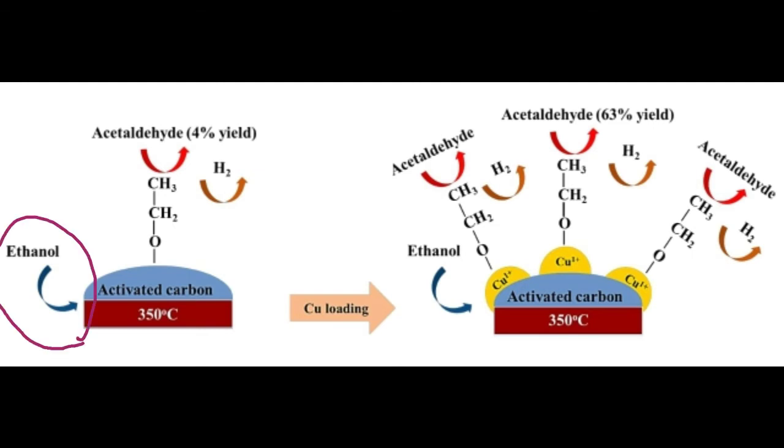Dehydrogenation. When the vapor of ethanol is passed over heated copper used as a catalyst at 573 Kelvin, it is dehydrogenated, that is, hydrogen is removed, to give acetaldehyde. CH3CH2OH, as you know, is ethanol. In the presence of copper at 573 Kelvin it will give you CH3CHO, that is the acetaldehyde, plus hydrogen gas.